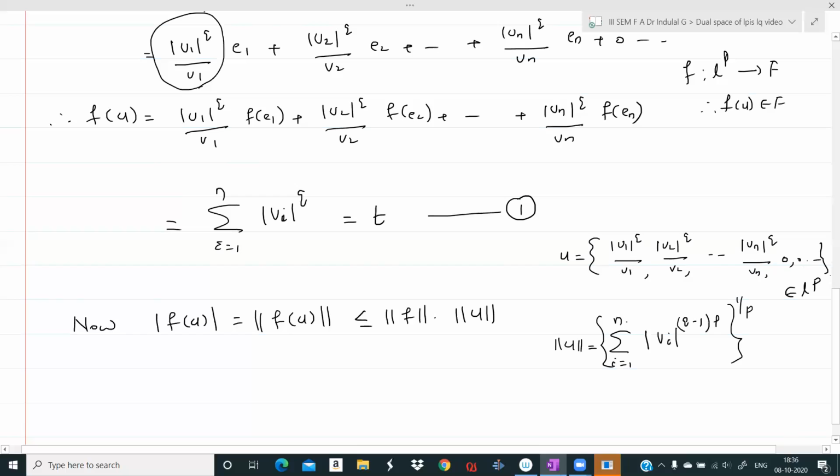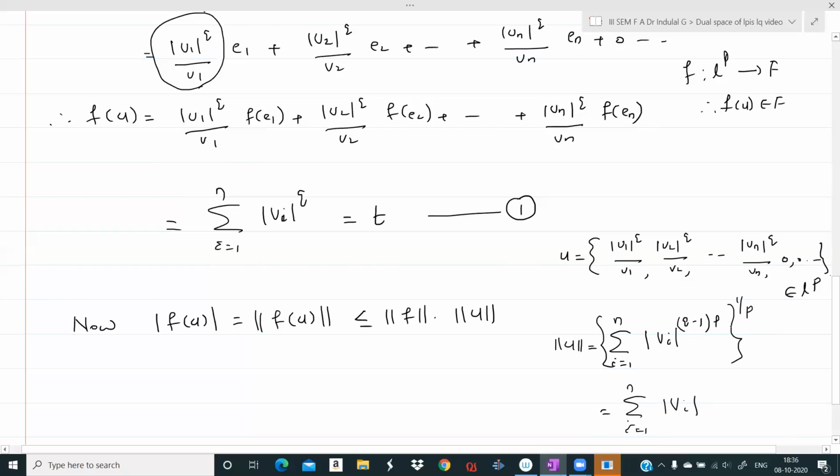So sigma i from 1 to n. Here, applying the modulus, modulus of v1 raised to q by modulus of v1, that is modulus of v1 raised to q minus 1. So modulus of vi raised to q minus 1 into p, modulus of the ith term raised to p. Upon q minus 1 into p, all raised to 1 by p. And this is equal to sigma i from 1 to n, modulus of vi.